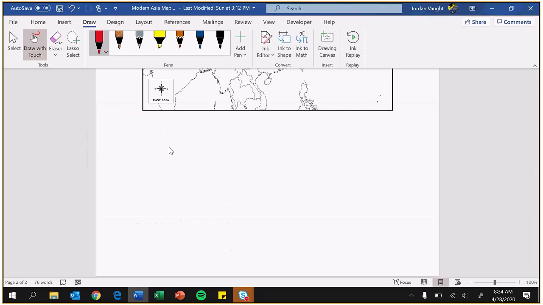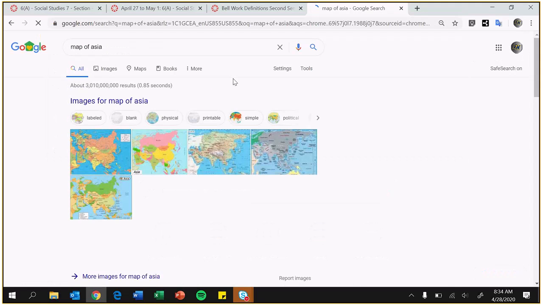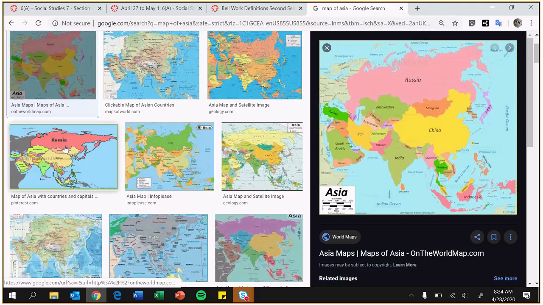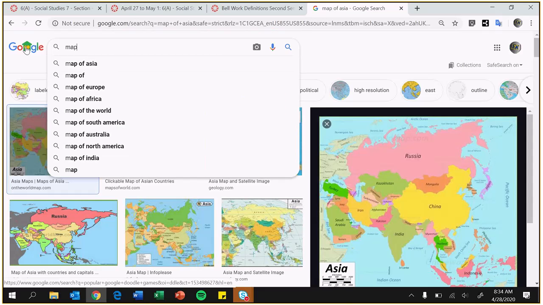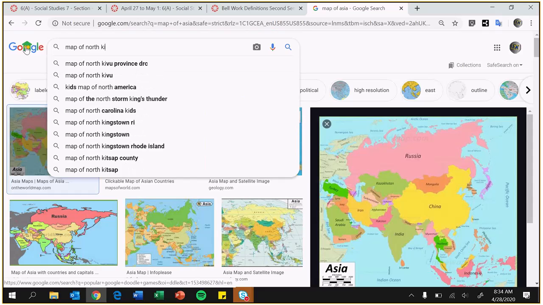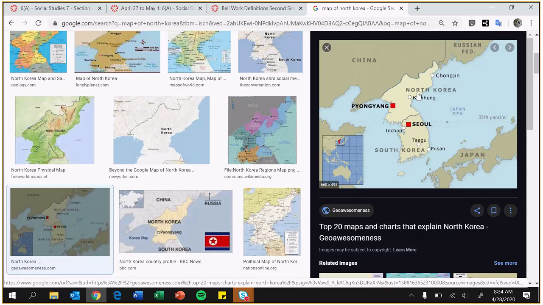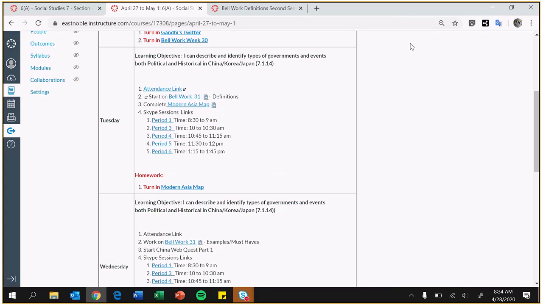All right, you can go to a map of Asia. Go to images. This one shows you here's China. It's kind of hard to see, so you might want to zoom in a little more. Now a map of North Korea. Here you see where North Korea is compared to China. You can kind of see North Korea, South Korea, and Japan right there. So you may want to look at a couple of maps to help yourself, since the map of Asia or China is not going to be as detailed for North and South Korea.